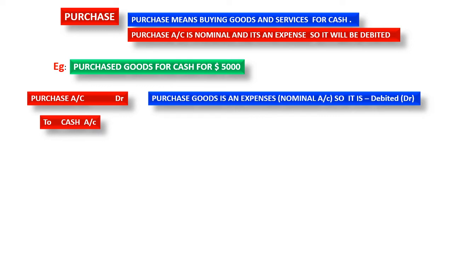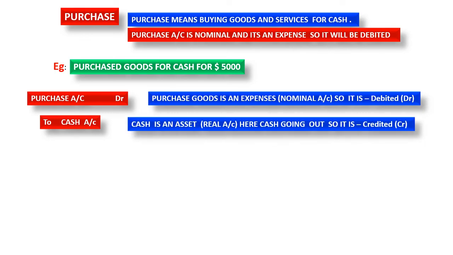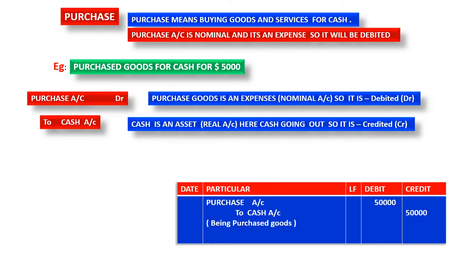When we purchase anything, you are paying cash, so cash is going out from the business. That's why cash is credited. So the journal entry is very easy: purchase account debtor to cash account. Here cash is going and goods is coming.